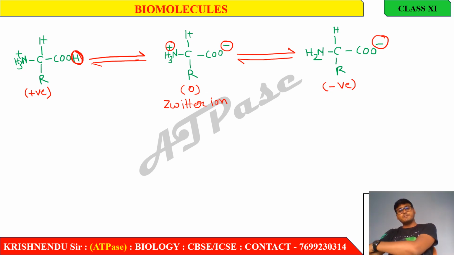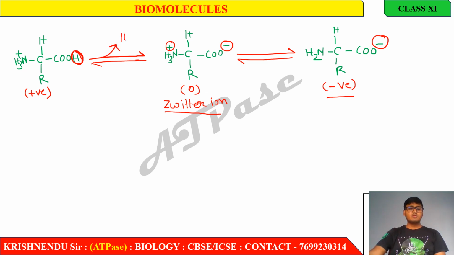Okay, so this is the conversion of a positive amino acid to the zwitterionic state and then to a negative amino acid. Here one proton is removed. Here the second proton is removed.